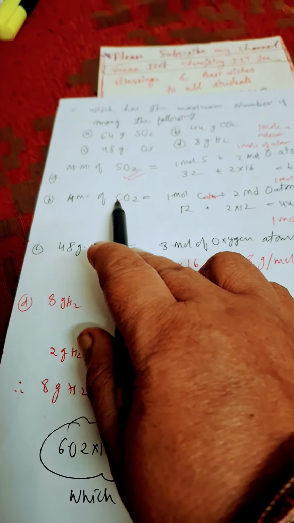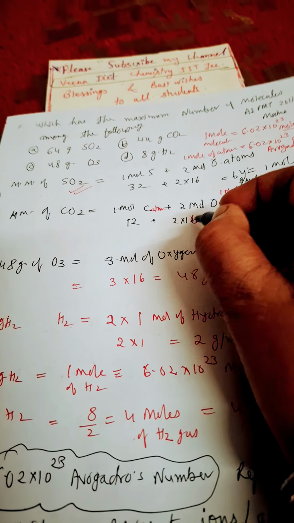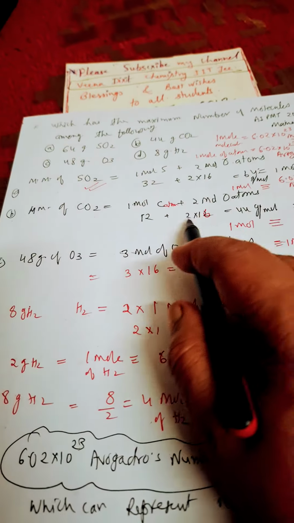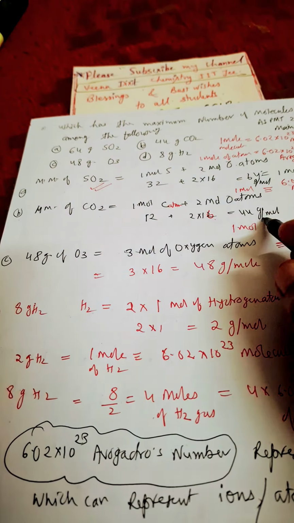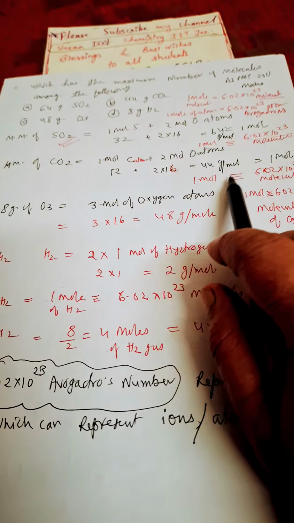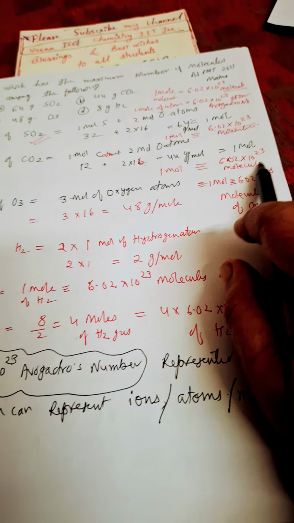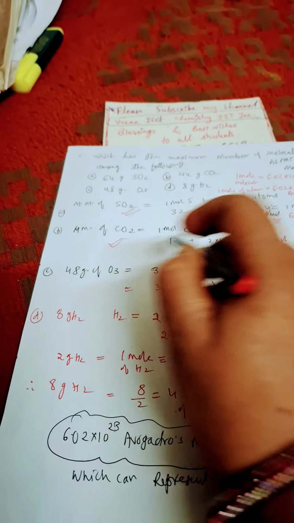Now CO2: 12 gram of carbon plus 16 into 2, so it is 44 gram per mole. This is the molar mass of carbon dioxide. So this is also 1 mole. 1 mole is equivalent to 6.02 into 10 raised to power 23, so this has the same number of molecules.